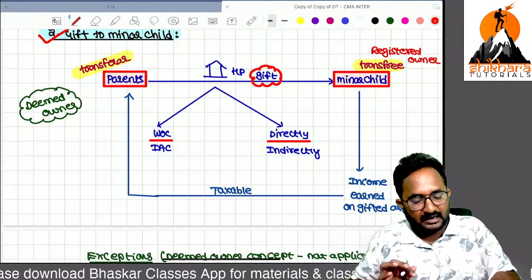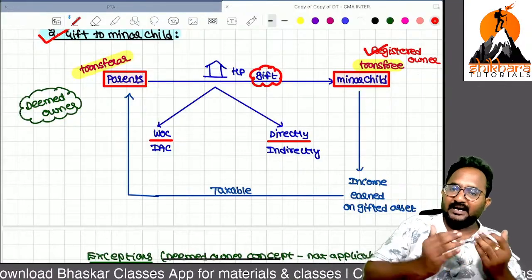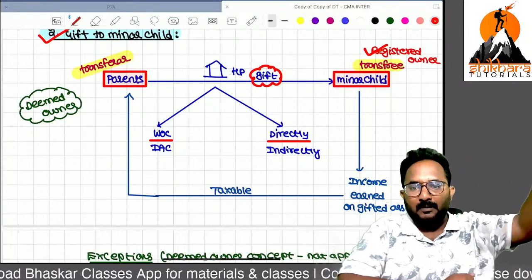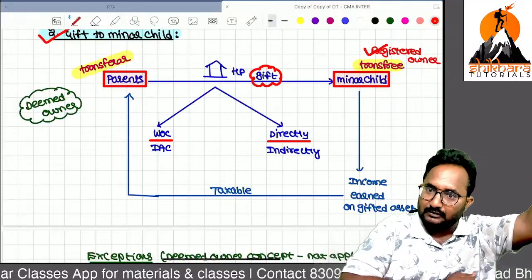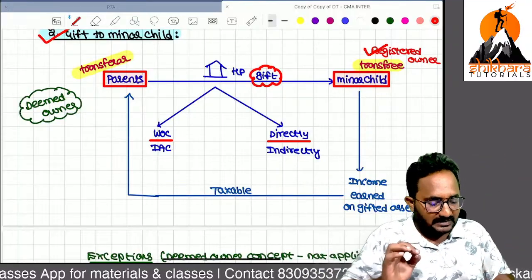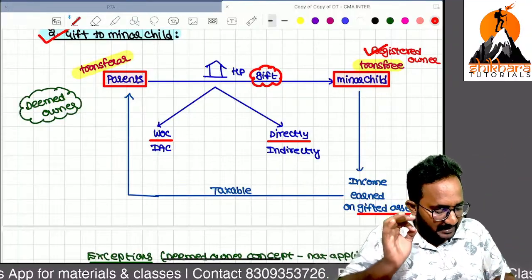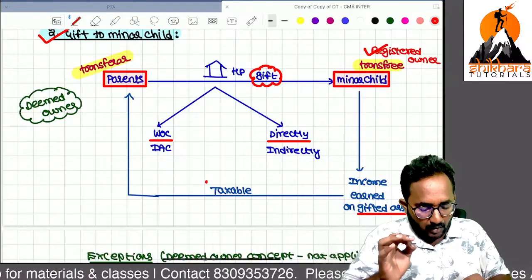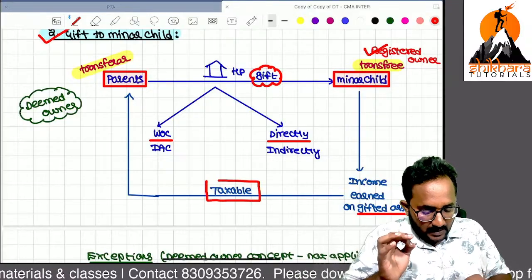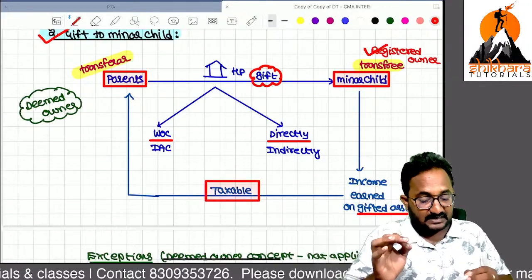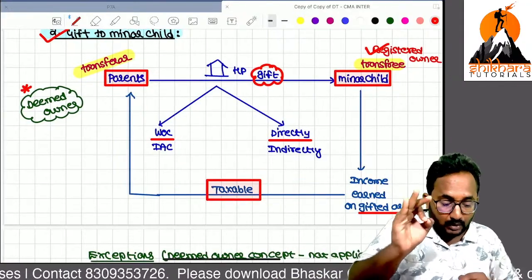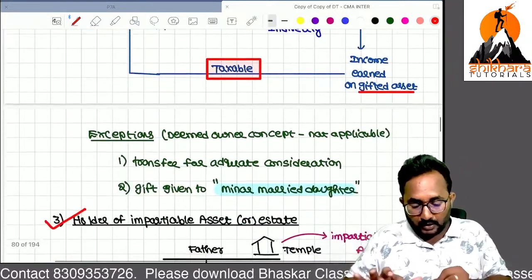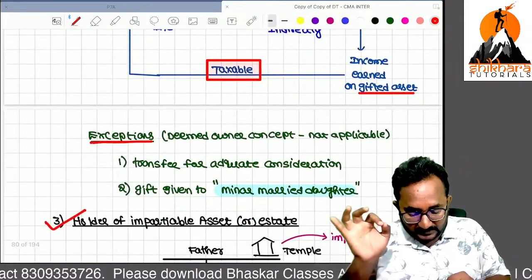So who can be the registered owner now? The minor only. After giving the house property to my minor child, I can transfer the registration also to the minor child. So whatever income arises on this gifted asset, that income is now taxable in the hands of the parents only. The parents are not the owner, but we create the concept of deemed owner here. But in the following cases, the deemed owner concept is not applicable.